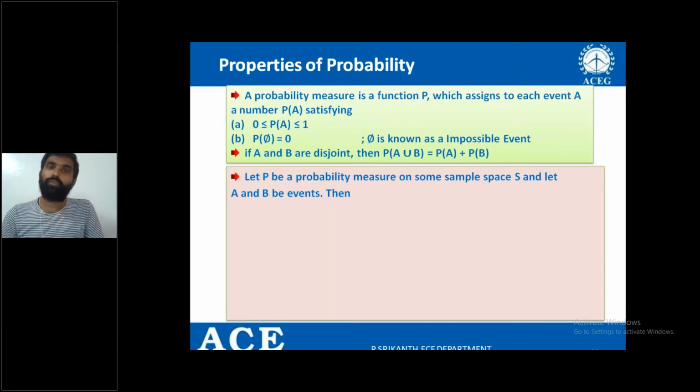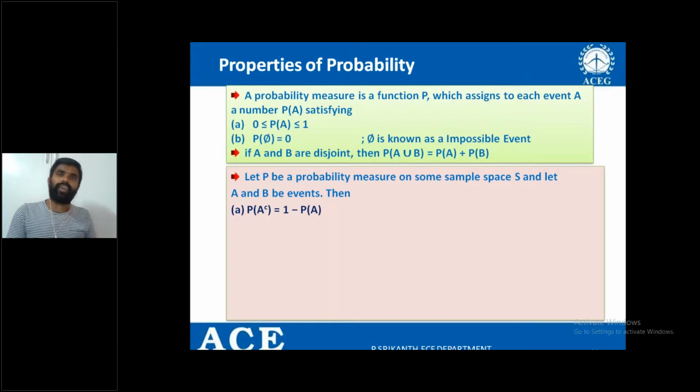We can also write some more basic properties of probability. Here, P of A complement. If A is an event, for example, in the tossing a coin experiment, the sample space is tail and head.